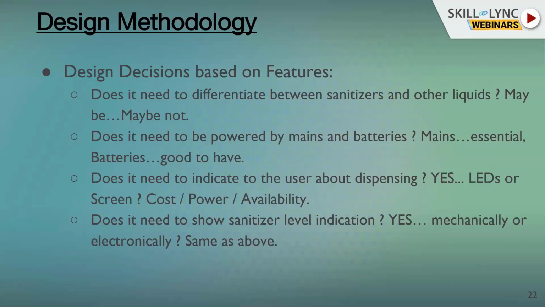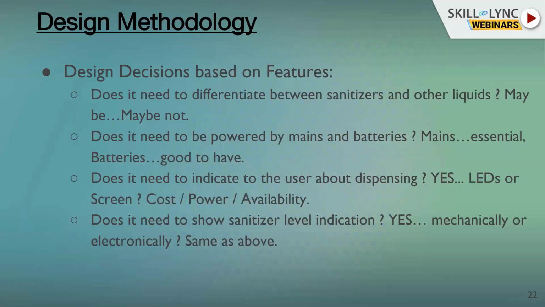Now, does it need to be powered by mains or batteries? Well, obviously it must be powered by mains, because you cannot have batteries all the time. Otherwise the user will have to keep charging the batteries. But it is good to have batteries also, because if the user does not have a mains connection or the power has failed, your dispensing should not stop, right? So then you come down to the point, what kind of batteries would you like to have? Would you like to have rechargeable batteries? And then you make your system available for recharging, like you allow a charger to also be incorporated. Is that too much of a stretch or what? So you have to take some decision here, right?